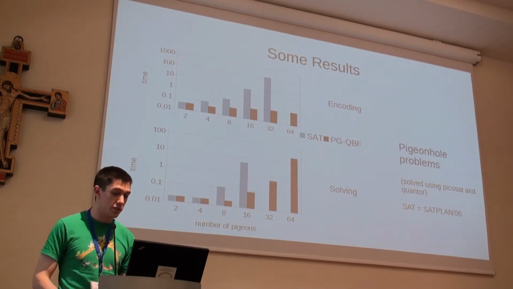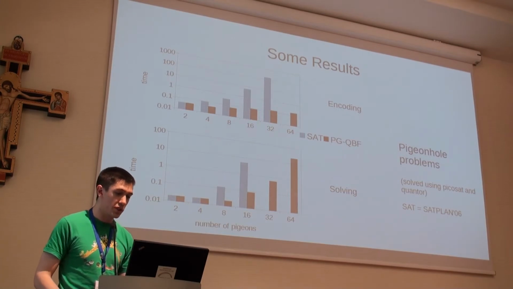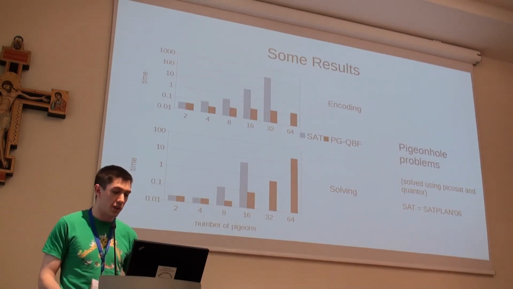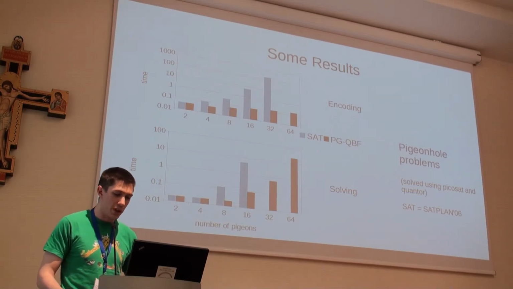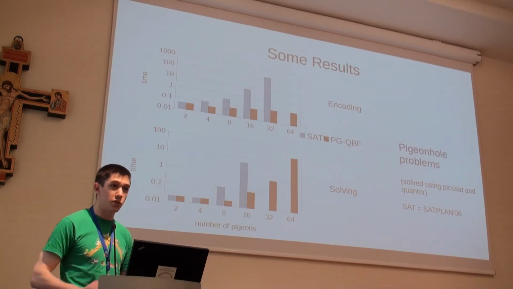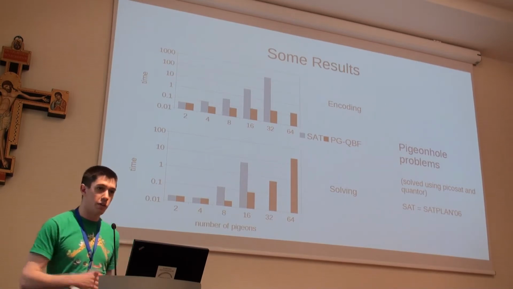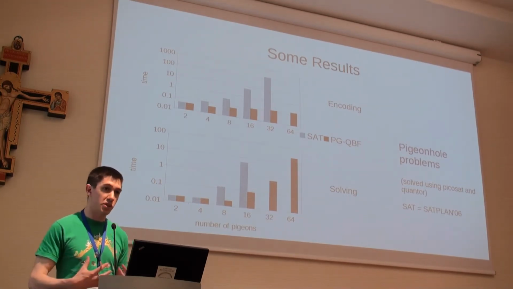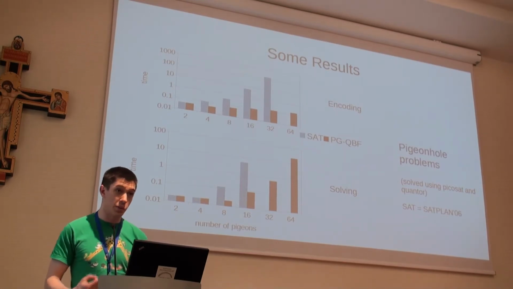Okay, now the results. We tested on 3 domains which involve lots and lots of objects at the same time. We used the SAT encoding that we did in SAT 506, which is facts and actions. We did this because it's the same state representation that we're using in our QBF formula.